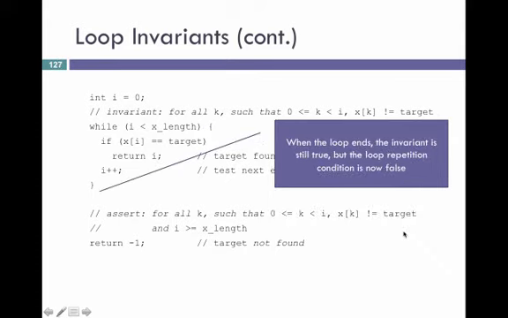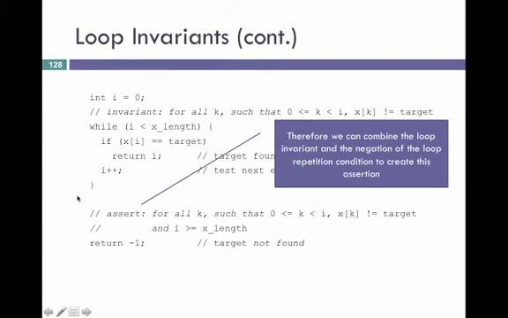And when the loop ends, the invariant is still true, but the loop repetition condition is now false, and the loop repetition condition is this conditional right here, that i is less than length. So we could combine the loop invariant and the negation of the loop repetition condition to create this assertion. This part of the assertion is the same loop invariant that we had up here, and plus now we have the negation of the loop repetition, namely that i is now greater than or equal to x length.